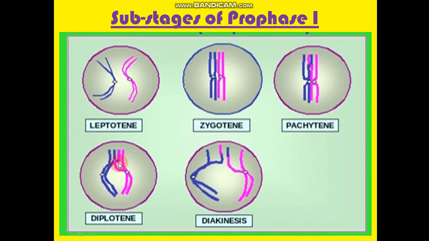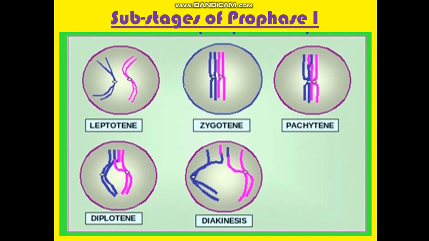After pachytene, once the chromosomes have exchanged their chromatin material, they start separating. When they move apart towards the periphery, terminalization takes place and the crossing over position moves out of the homologous pair of chromosomes. Clear?